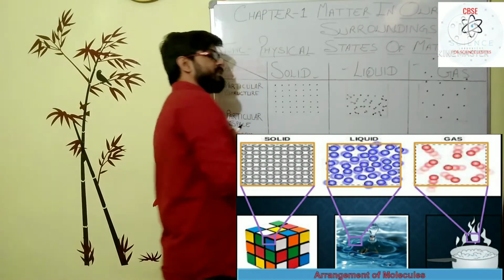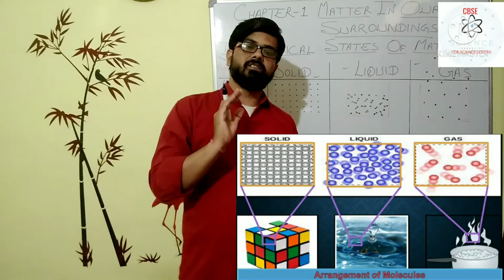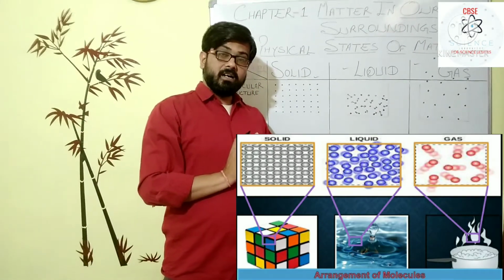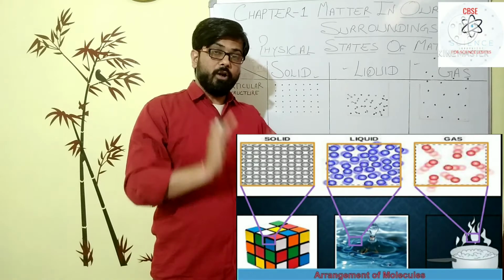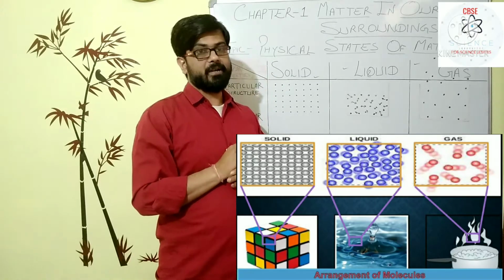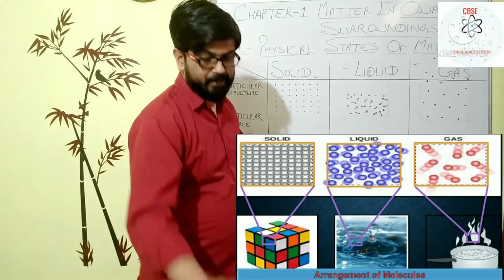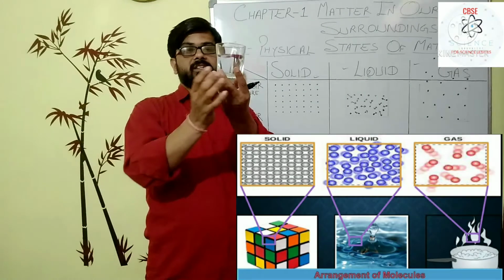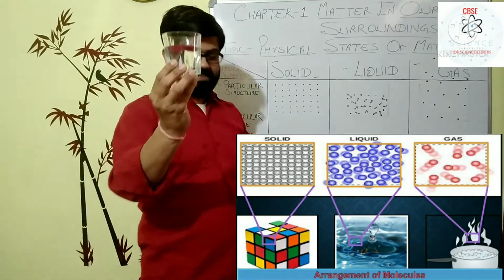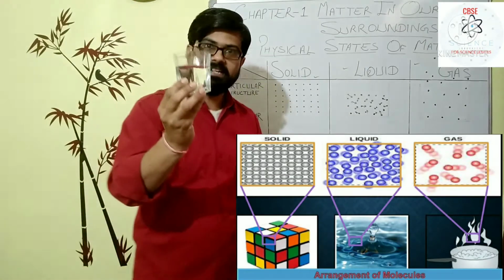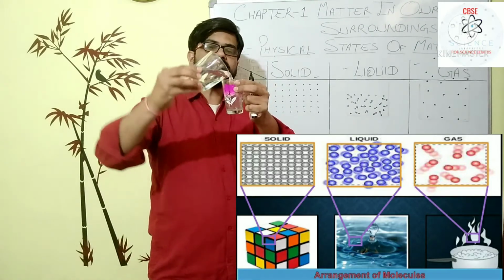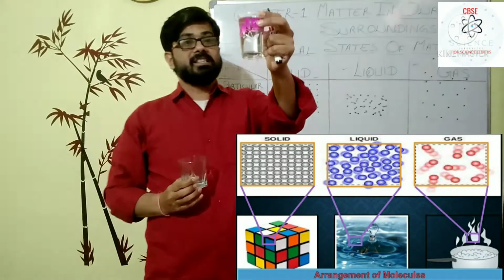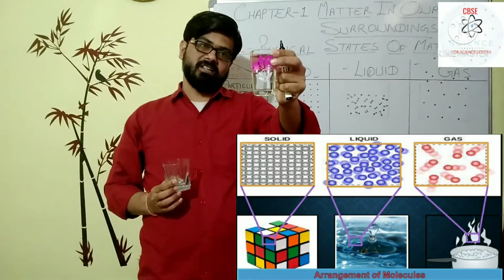So my dear students, that is the reason that the liquid phase of matter has a particular volume but not a particular shape. When this liquid is in this container, it takes the shape of the container, and when you pour it into another container, it takes the shape of that container.